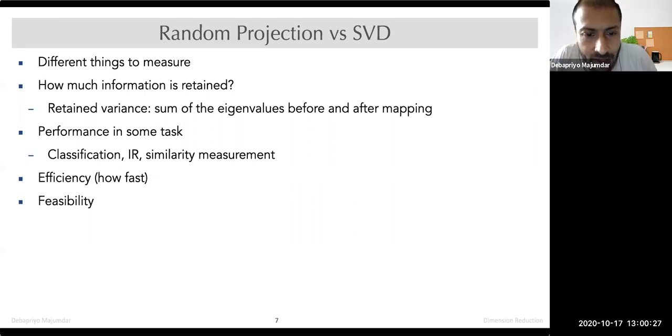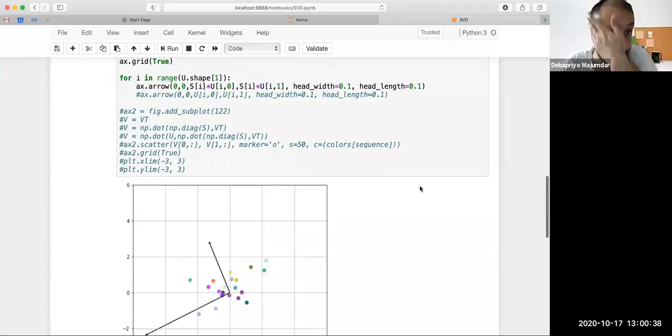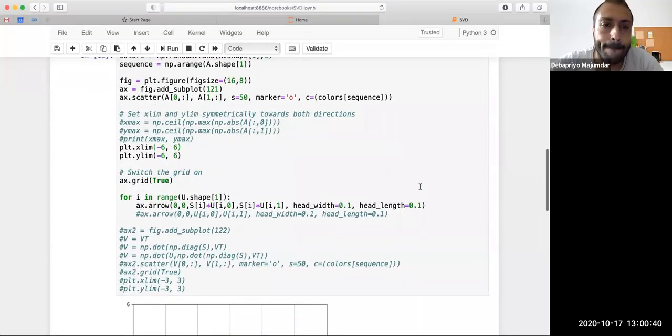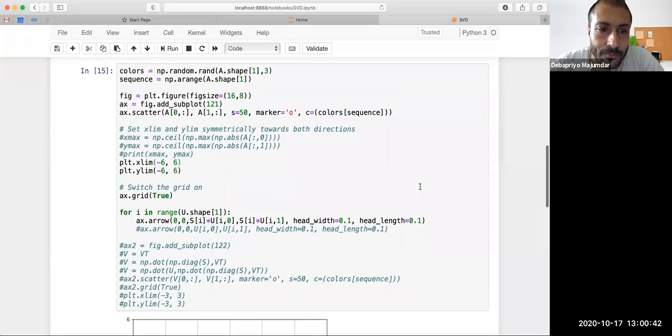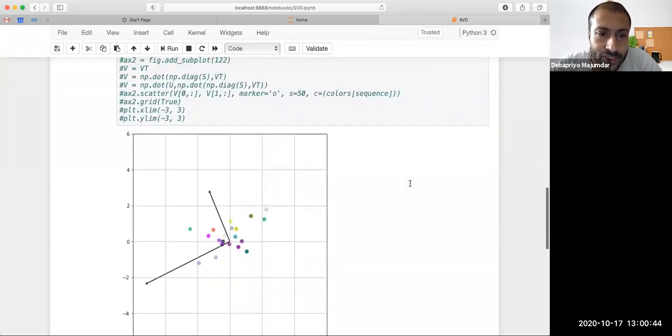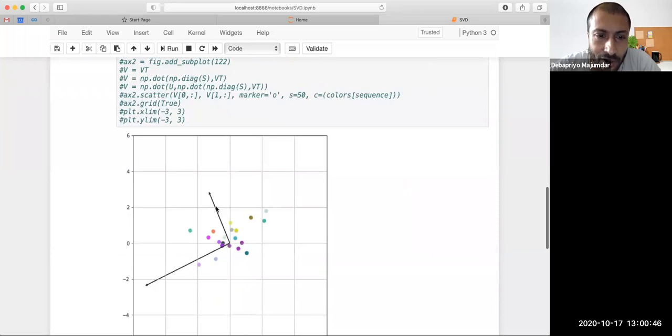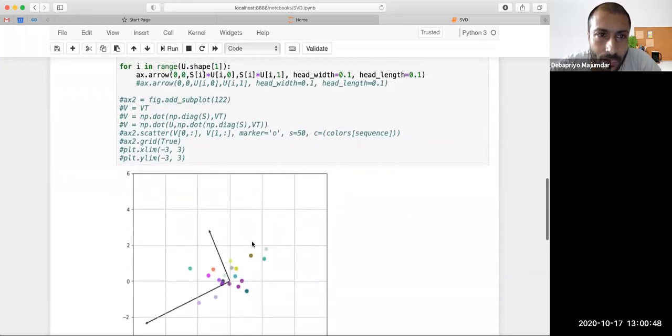Okay, so now let's go back to the hands-on, and we have a few more things. What we did there, we had some data points. We saw our singular vectors.